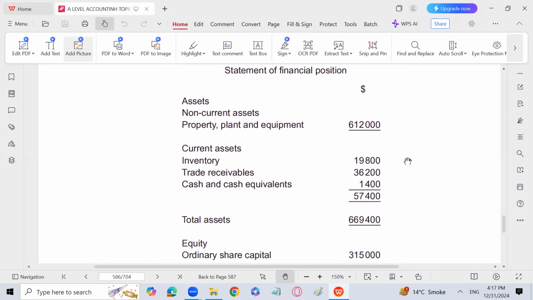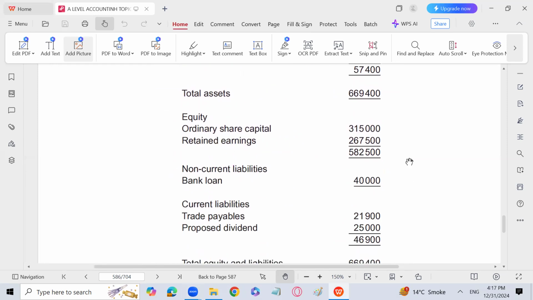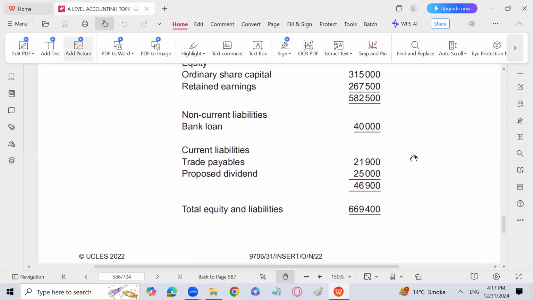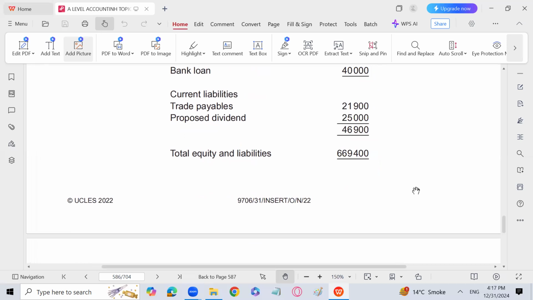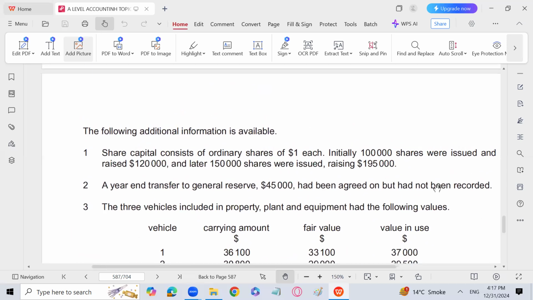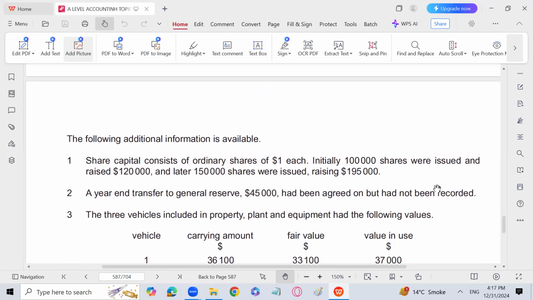Non-current assets are given: current assets, total assets, equity and liabilities, share capital, retained earnings, bank loan, current liabilities. Again, proposed dividend 25,000 is written in current liabilities. It will not come. Why? Because it is a non-adjusting event according to IAS 10. Share capital consists of ordinary shares of $1 each. Initially, 1 lakh shares were issued and raised 120,000, and later 150,000 shares were issued, raising 195,000.